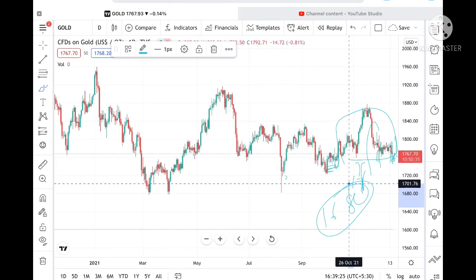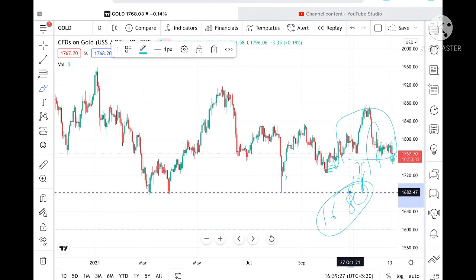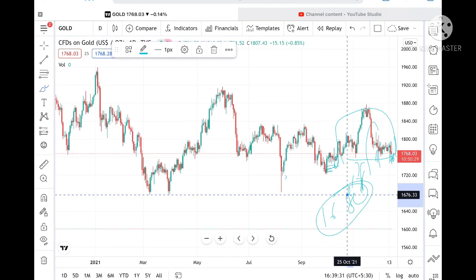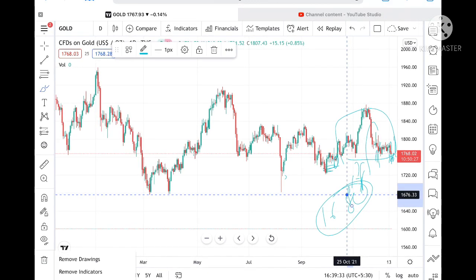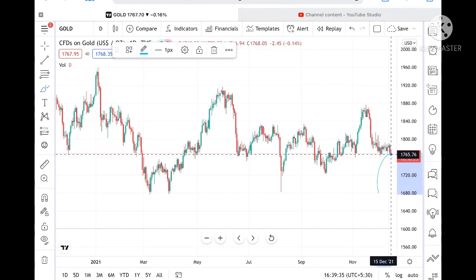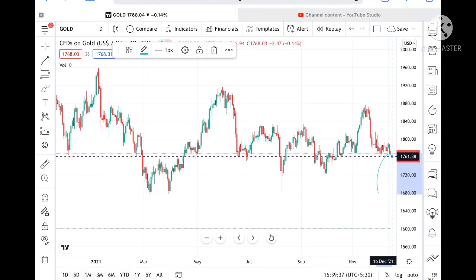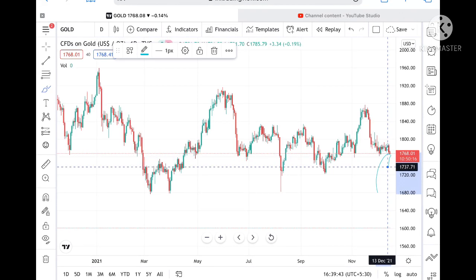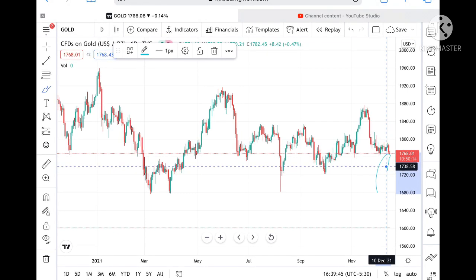Okay, so keep this in mind, because all these levels are already tested here, so chances are very high we can see further low. So keep in mind what I'm saying: if the price goes below a level of 1765 or 1760, then the probability is high it can go further low to a level of 1757, and from there it can go and touch a level of